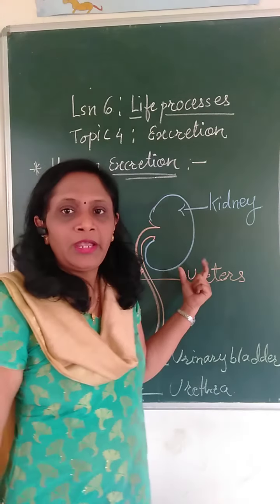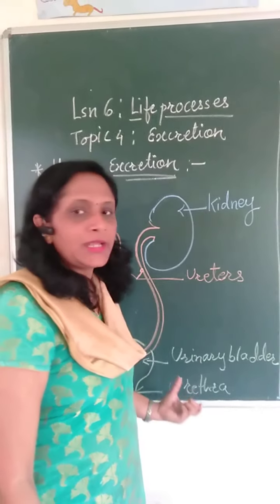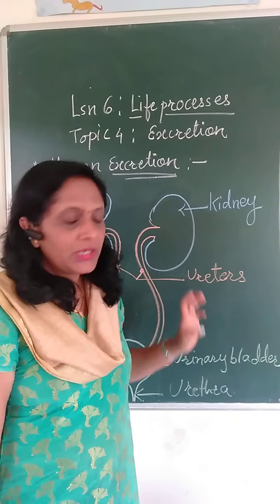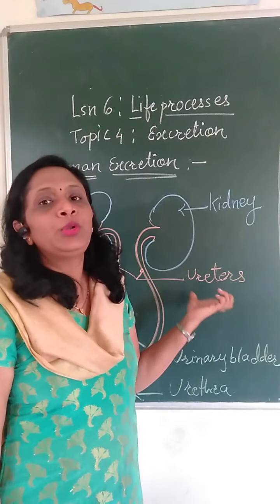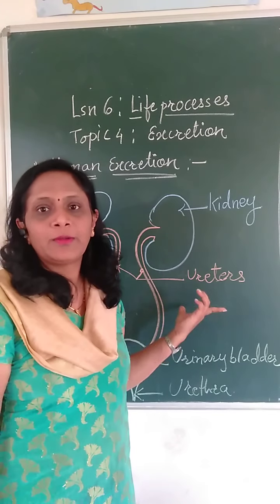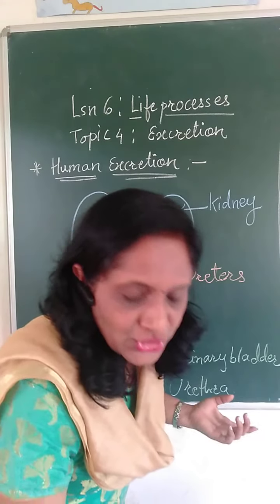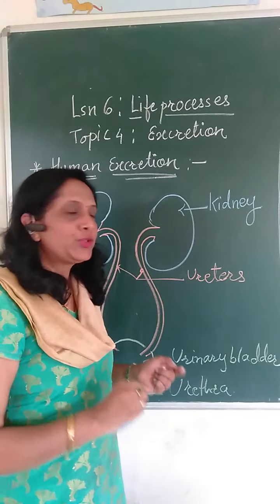These are the various organs which are present in the human excretory system. How do they get the blood? They need to get the blood into them for the purpose of purification. So, for the purpose of purification, they get the blood through the